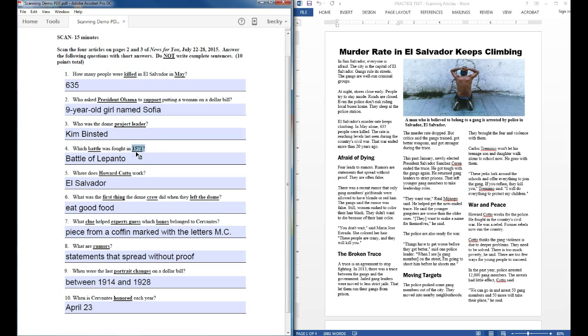If you have a date that you're looking for, like in this case 1571, look at only the numbers in the articles until you find the one you're looking for. It'll save you a lot of time.